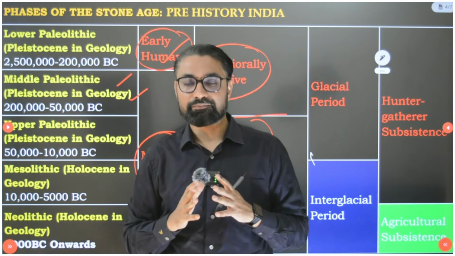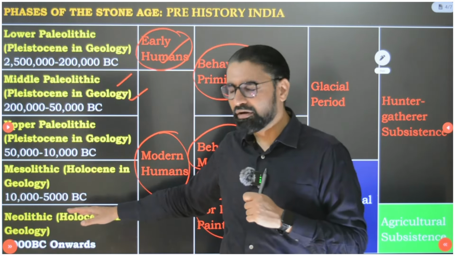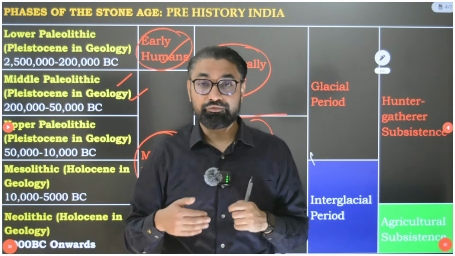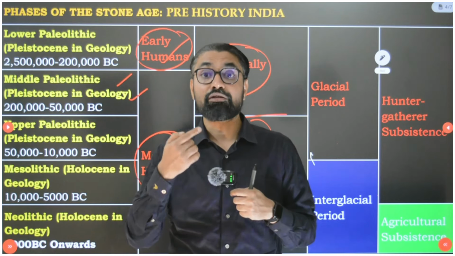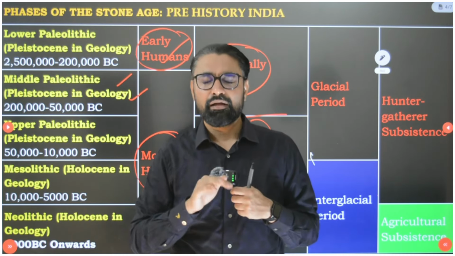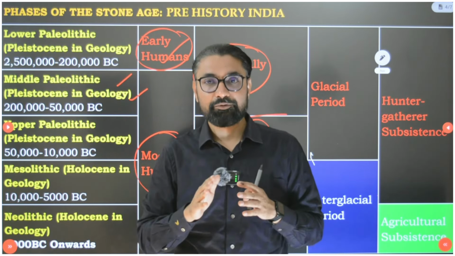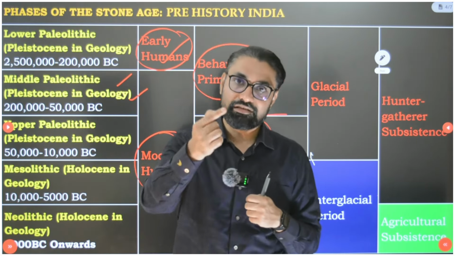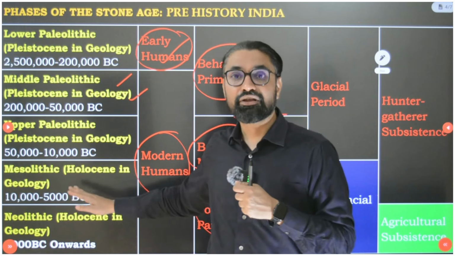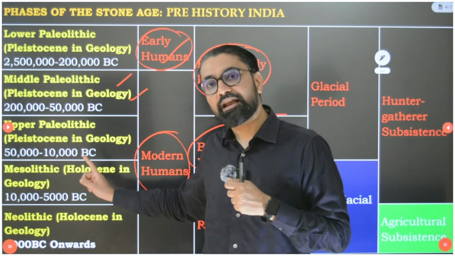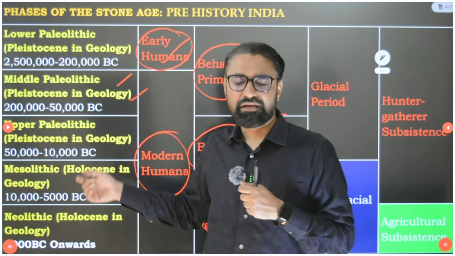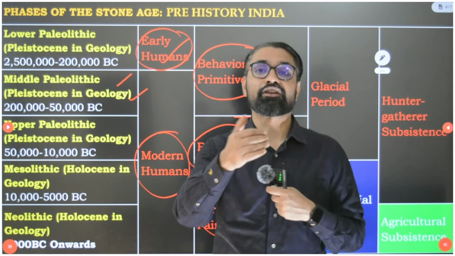And that's why you will see that stone tools of the Paleolithic time period were very big. But by the Mesolithic time period, the stone tools are called microliths. They become small. And by the Neolithic time period, stone tools become very sharpened. This is because now we are hunting smaller animals. So remember, Mesolithic and microliths: use of small stone tools. In the Neolithic they become more polished.